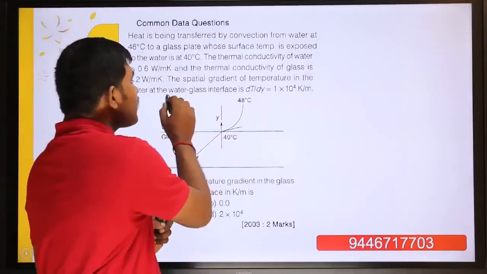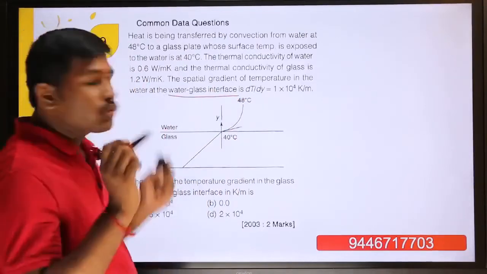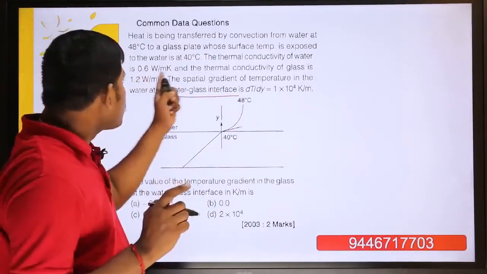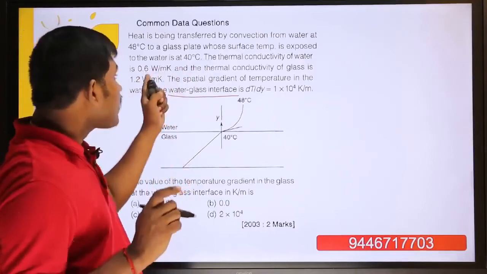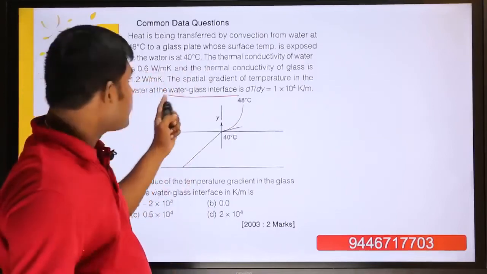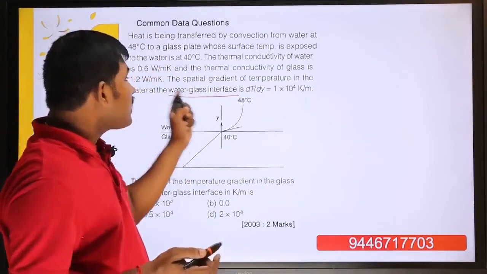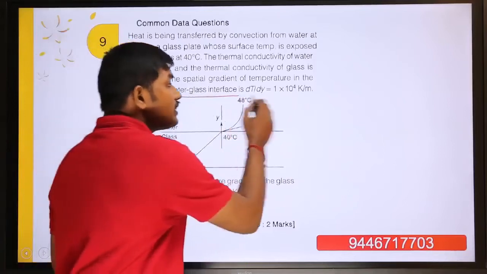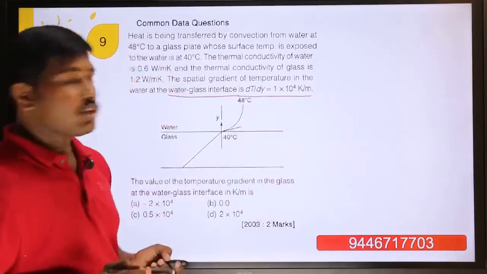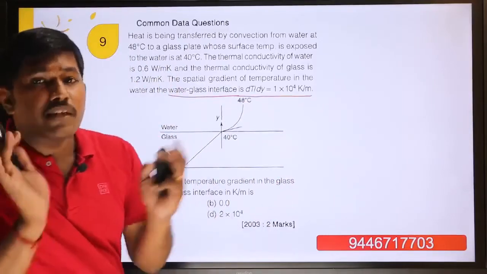This type of water-glass interface problem is asked, so go through the question. Two thermal conductivities are given, and the temperature at the interface is also given, and you have to find dT by dy. In this type of question, you have to equate the heat flux on both sides.